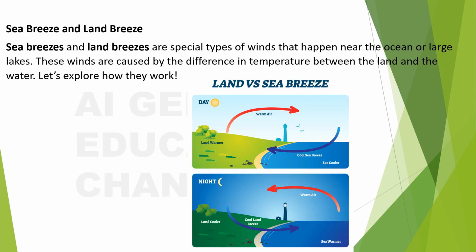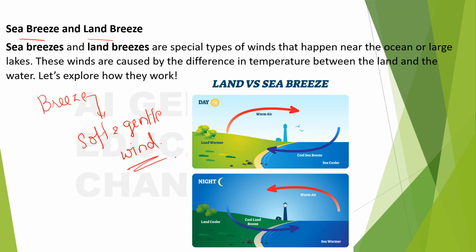The next topic is sea breeze and land breeze. What are these? Didn't I mention what is meant by breeze? Breeze means it's the soft and gentle wind, right? And there are two special types of winds that happen near the ocean or large lakes.